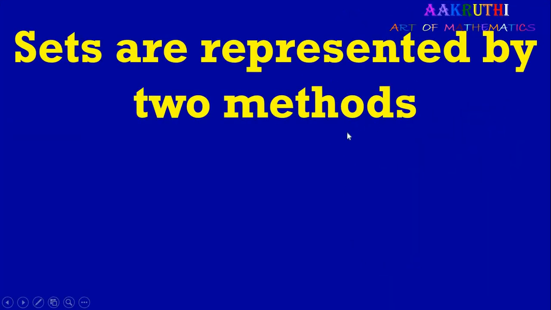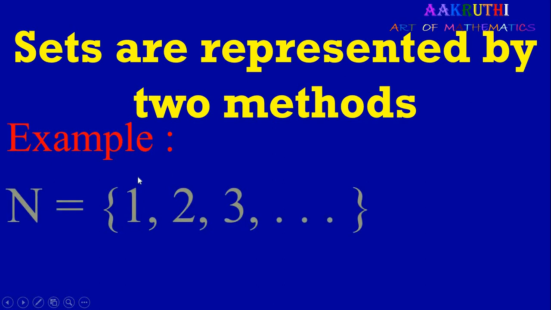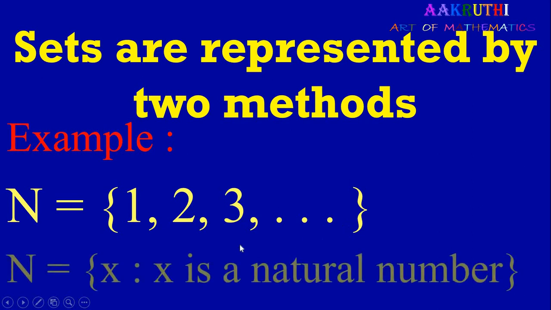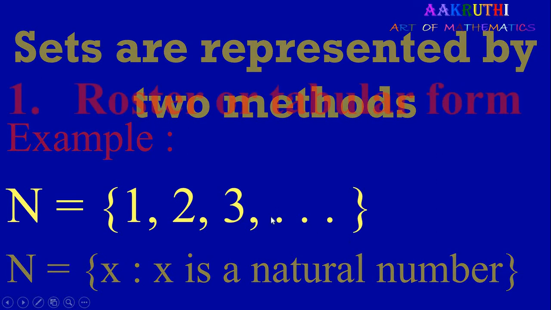Sets are represented by two methods. Now we represent sets by two different methods. Example, we take natural numbers. We write the elements directly: we write numbers 1, 2, 3, etc. Or we can write it in a sentence, that is, x is a natural number. So we can write directly all the elements, or we can write in a sentence. So these are two methods.